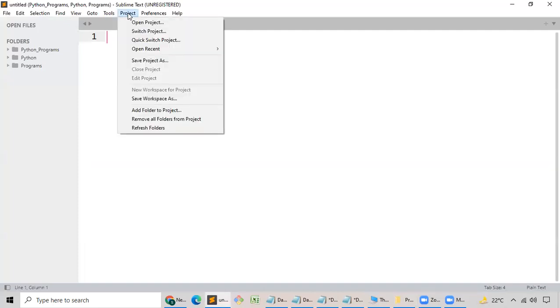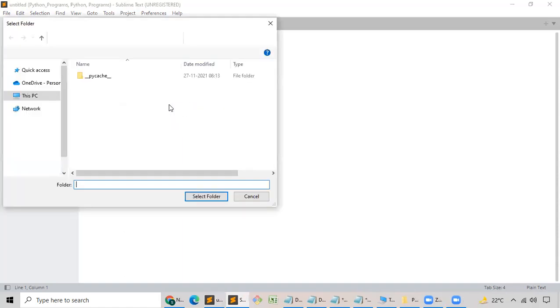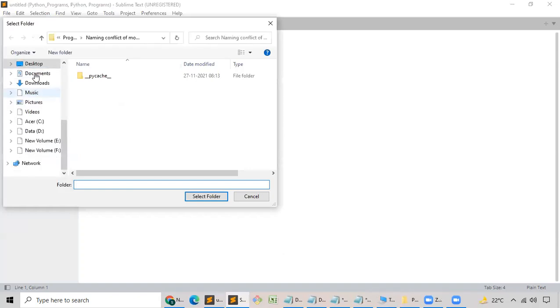Have I taught how to install Sublime text? Please do respond whether I have taught or not. I don't think I have taught that particular topic. Okay, great. Add folder to project. I'll just do one thing. I'll just come back to desktop.